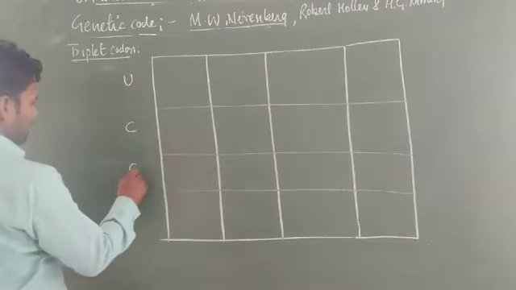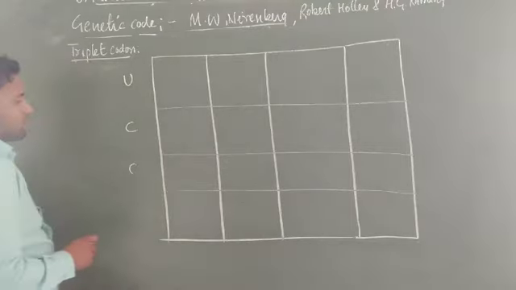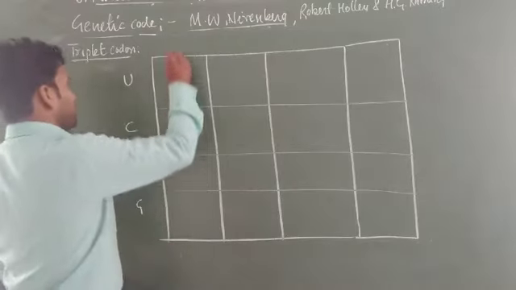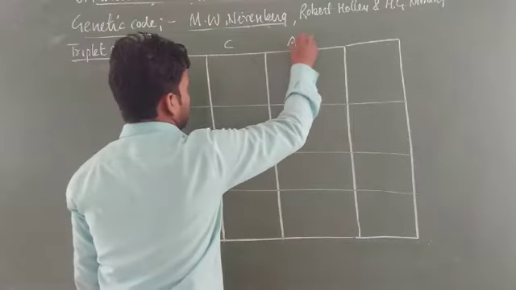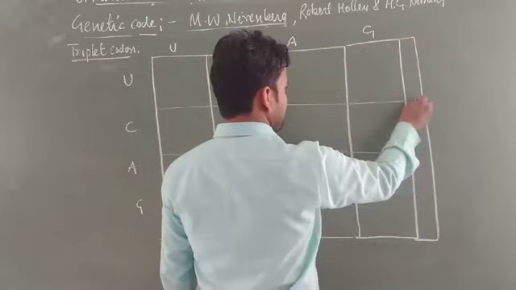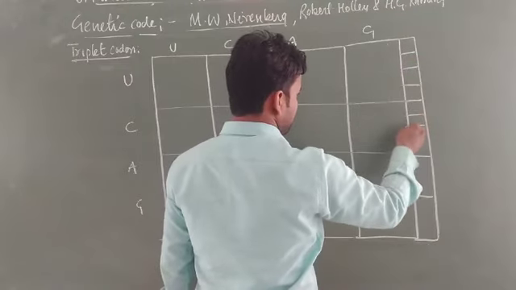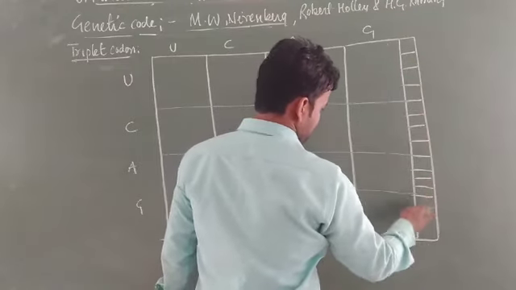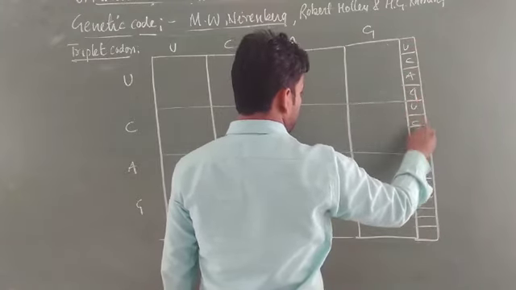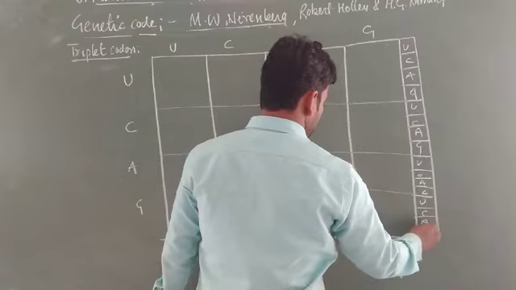The mRNA has the sequence of UCAG, that is uracil, cytosine, adenine and guanine, but thymine is totally absent in the mRNA. Here also UCAG, UCAG, UCAG.